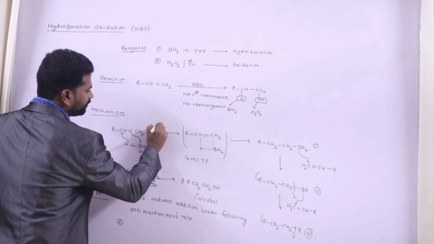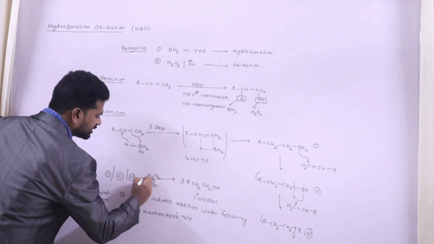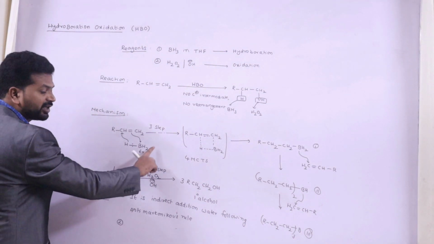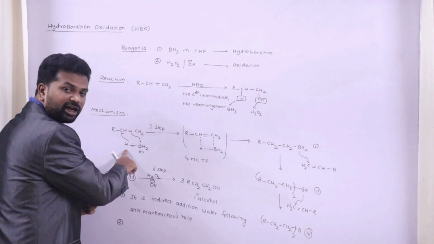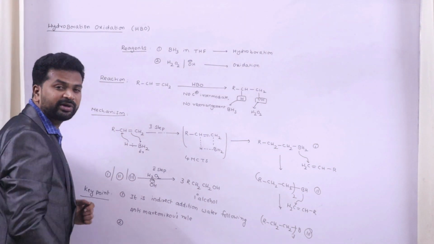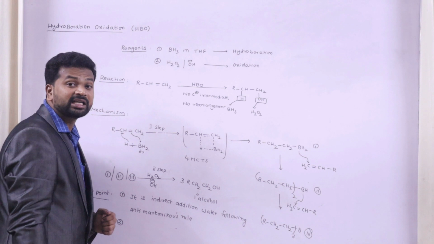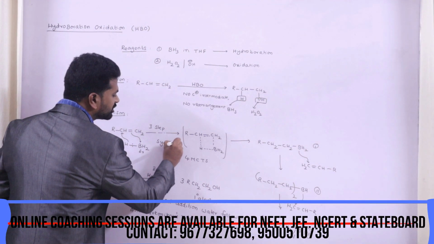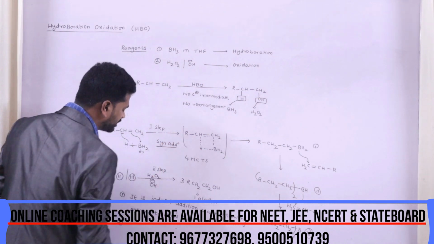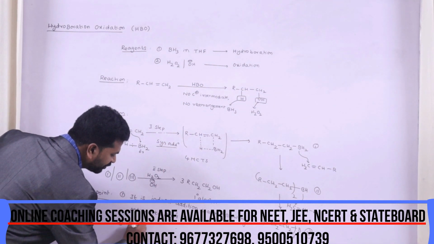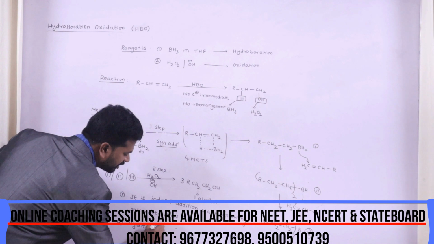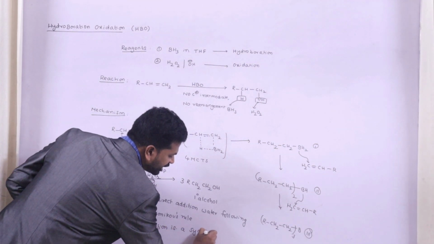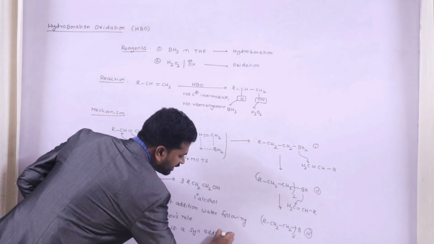So this is the first step and this is the second step. From the first step it is very clear that the boron as well as the hydrogen attaching to an unsymmetrical alkene will add from the same side. So I can say that hydroboration is a syn addition reaction. So this is an important point. I would like to say hydroboration is a syn addition reaction.